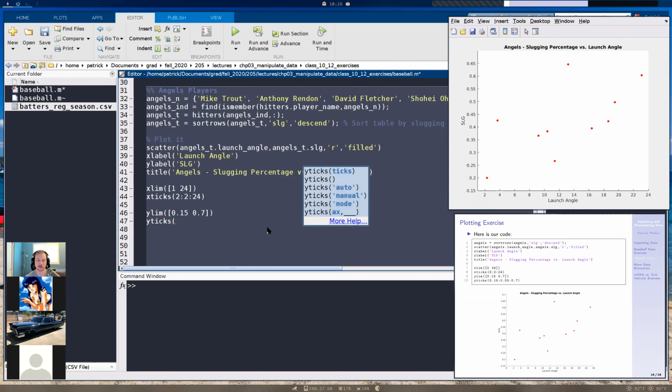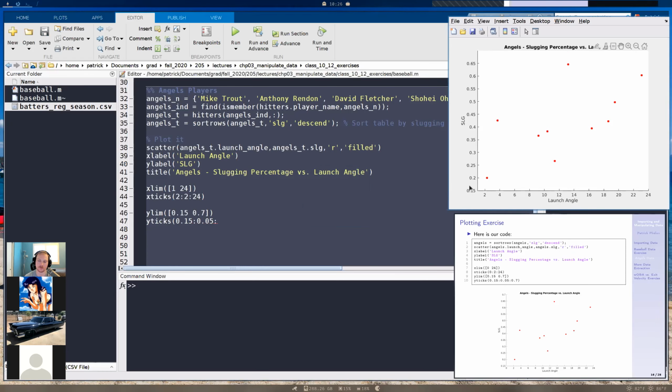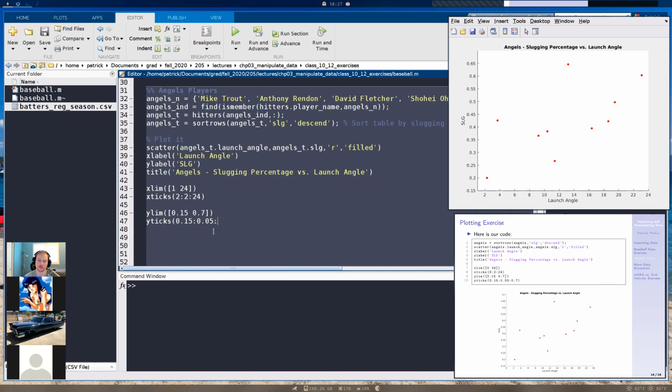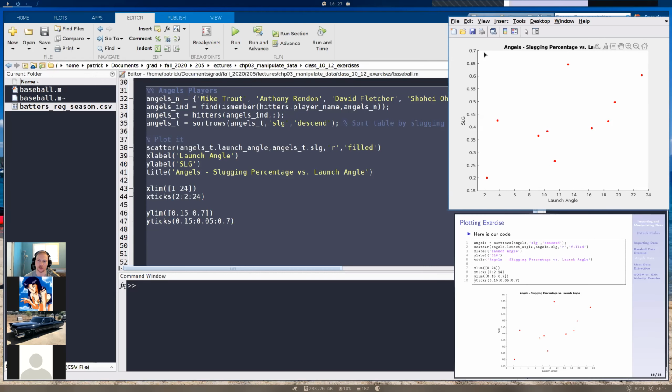So yticks, and we're going to start at 0.15. That's the first value that we have. And we're going to go in intervals of 0.05 because we want to go from 0.15 to 0.2, 0.25. And our last value is going to be 0.7. If we run it, then we get that y tick value to show up.